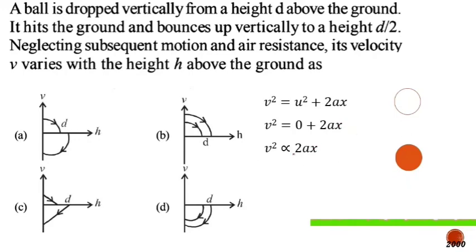So v square is directly proportional to 2ax, so I can write v square is directly proportional to the height. That means height is directly proportional to v square, and that is quadratic. This kind of graph is not linear, it is a curve. It should be a curve. That means option A is correct, and that is the final answer.